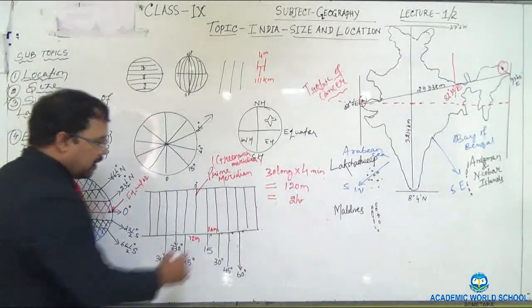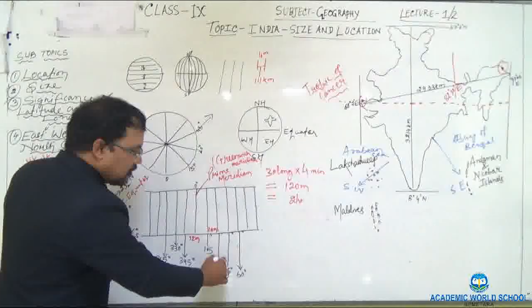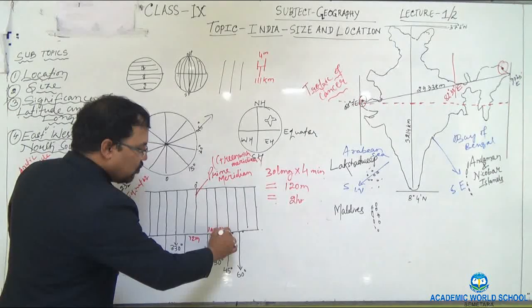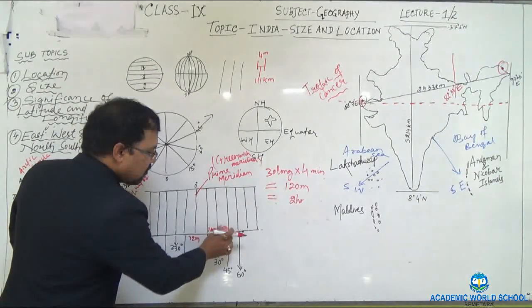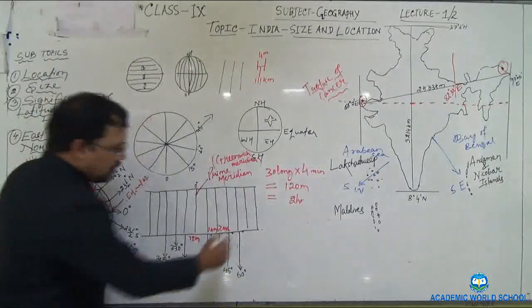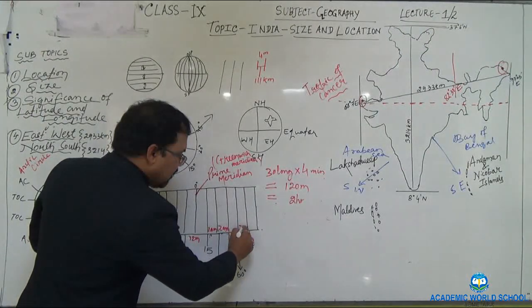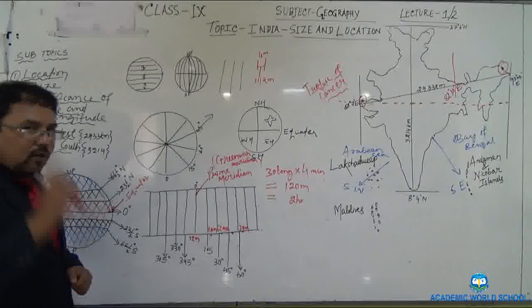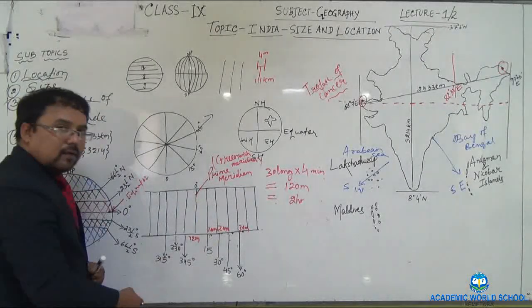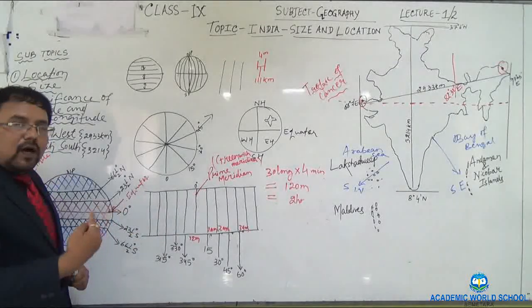In the same way, if you shift to the 30th degree longitude, your watch will show 2 AM. And here your watch will show 3 AM. One more time I am going to repeat it: eastward, 1 hour is added.